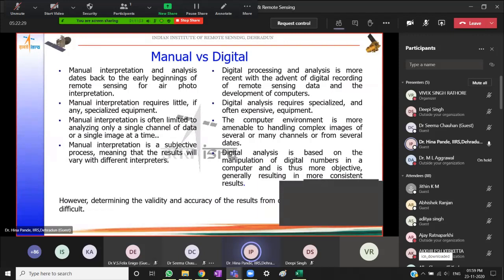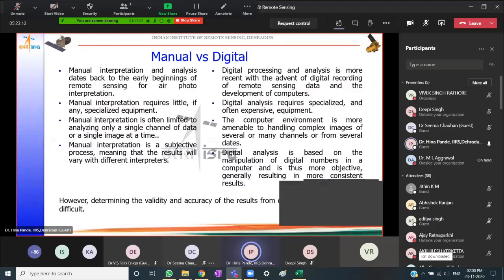Manual interpretation requires very little specialized equipment. However, it does require training of analysts. On the other hand, digital systems require special hardware and software and some equipment, of course, to be able to assess the data digitally. Manual interpretation is often limited to analyzing a single channel or a combination of channels which are fixed when we take a printout or a photographic output. Using the computer environment, we are able to handle more complex images easily.